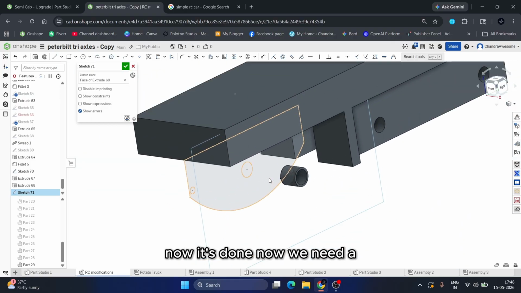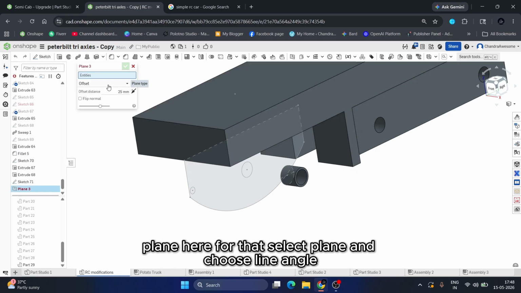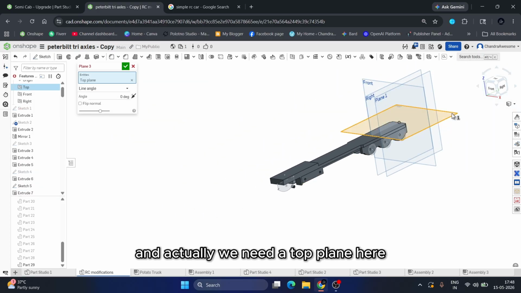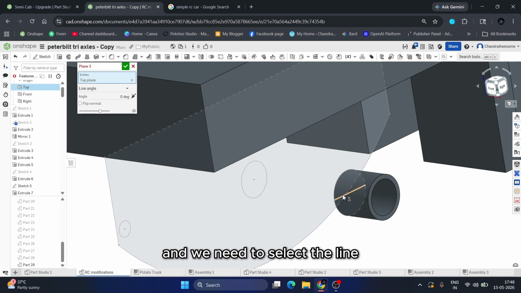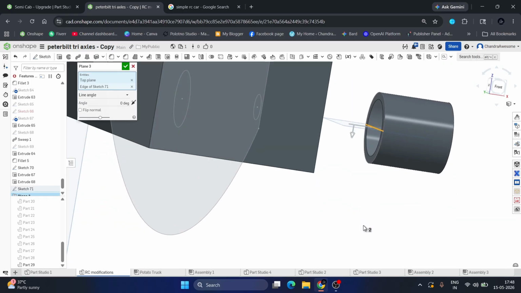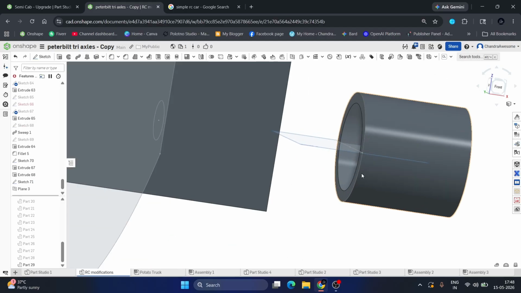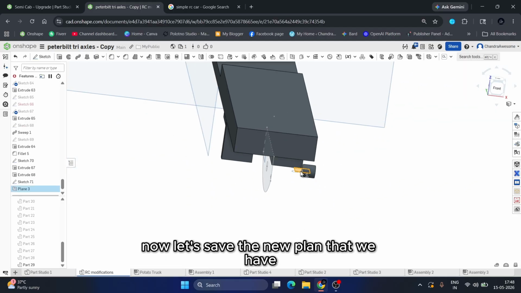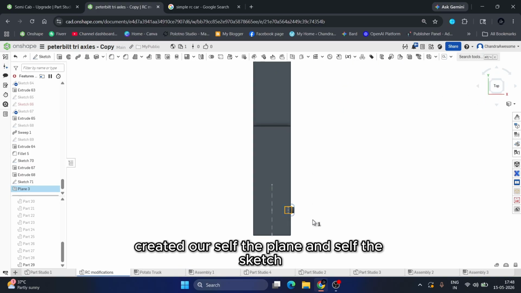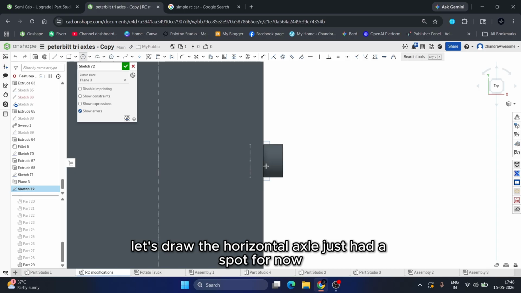Now we need a plane here. For that, select plane and choose line angle. And actually, we need a top plane here, and we need to select the line. Or else, instead of line, we can also use center point plane. Okay, just save it. Now let's select the new plane that we have created. Select the plane and select the sketch. Let's draw the horizontal axle.